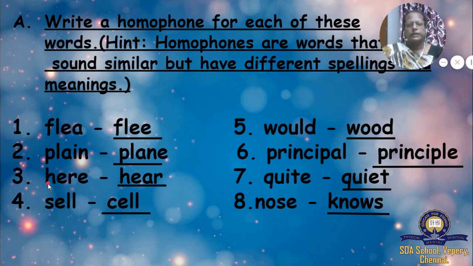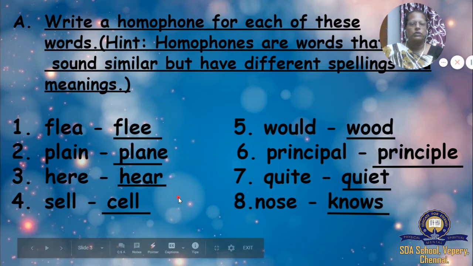Third one, here. Here means what? Come here, we will say, isn't it? H-E-R-E here. But this letter H-E-A-R here means what? The sound, what we hear. Understood? And the fourth one, sell. S-E-L-L, sell. Sell means what we are selling. And C-E-L-L cell means what? That battery, that cell and all is there, isn't it?